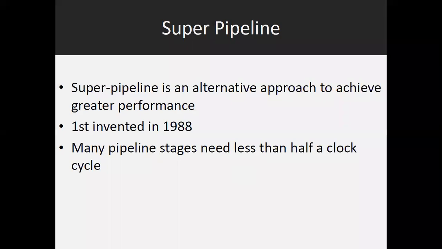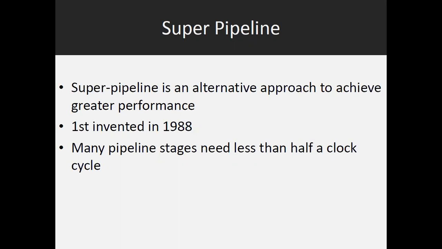Similar to this, there is also a concept of super pipeline. The pipeline concept we have seen simply, where we have learned all the stages. Super pipeline is an alternative approach to achieve greater performance. So if you are not comfortable with the superscalar organization, you can use the super pipeline concept also. This was invented in 1988.